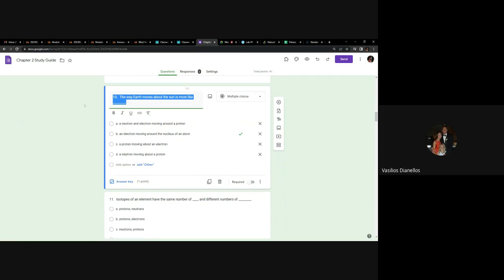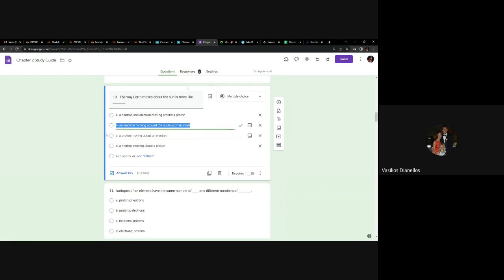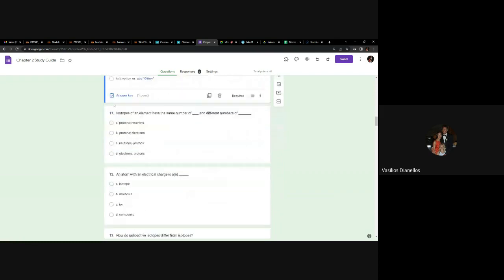But anyway, the way the Earth moves around the sun, I don't like this question. It's the way it's taught. It's the way electrons move around the nucleus, but I don't really like that because they don't necessarily orbit. I don't have time to get into it. So anyway, number 10 probably won't be on the exam.